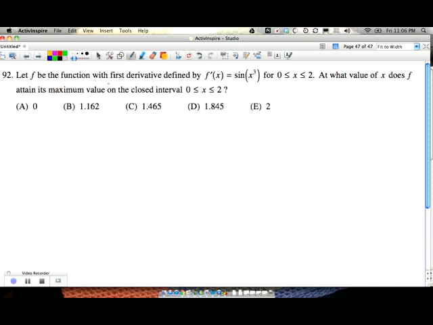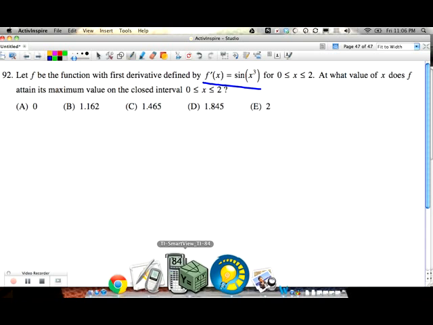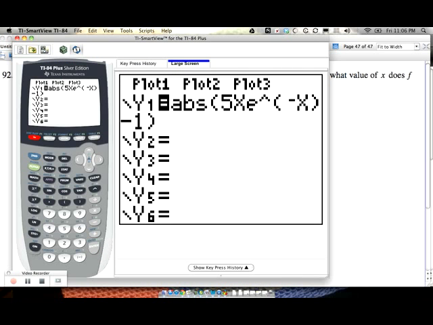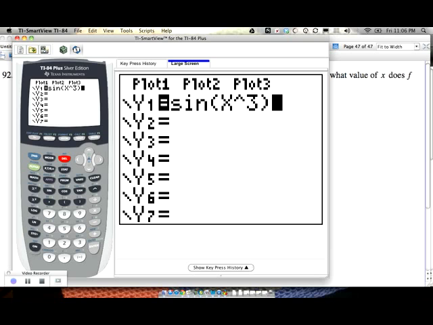Let f be the function with the first derivative defined by this. At what value of x does f attain its maximum value on the closed interval 0 to 2? So it's saying, when does this hit a max? That's easier than you think, especially with a graphing calculator. So let's go ahead and graph that. We have sine of x to the third. Now the rest of this we can delete. We don't need any of that.